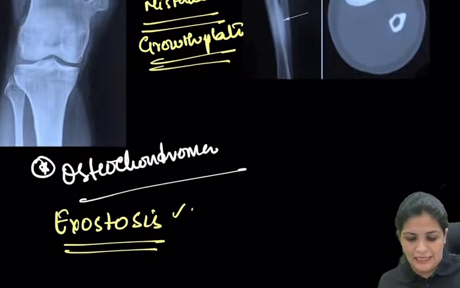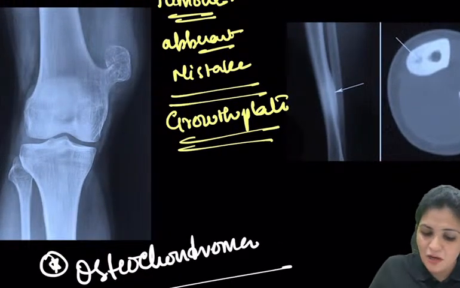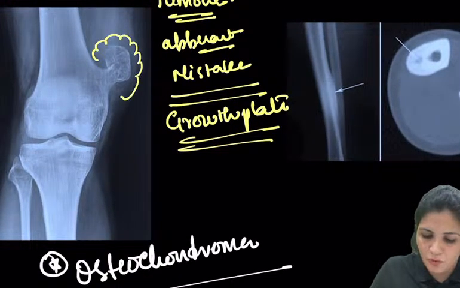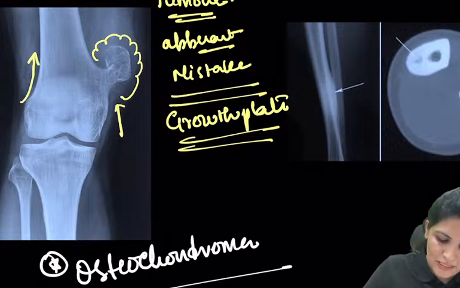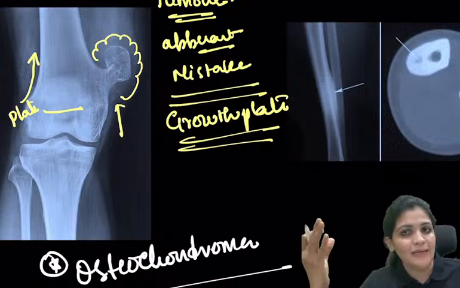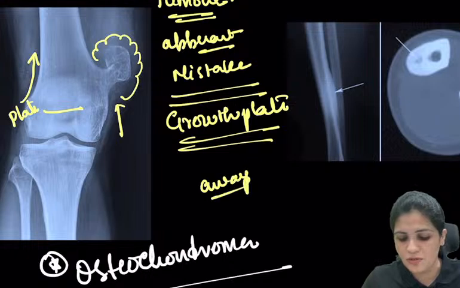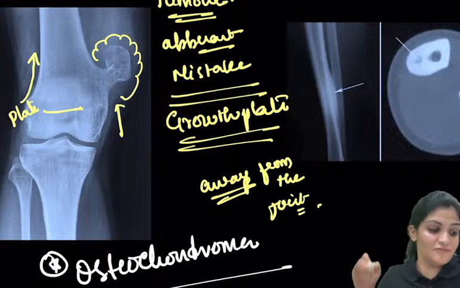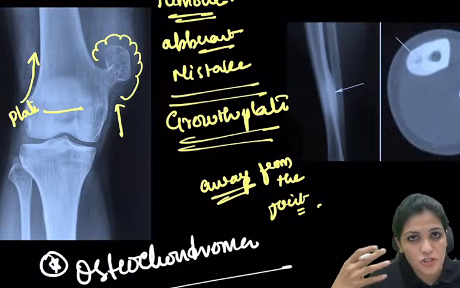What is the important thing you have to remember whenever you see the X-ray with an extra growth of the bone? Because the bone grows like this. This is the epiphysis, and this is the growth plate here. The formation of the bone is towards the proximal side of the femur, hence it is away from the joint. So always, the osteochondroma grows away from the joint. That is because the growth plate is usually the reason for this extra growth.